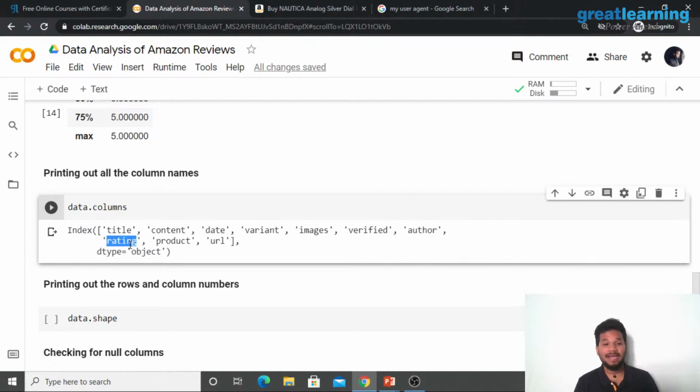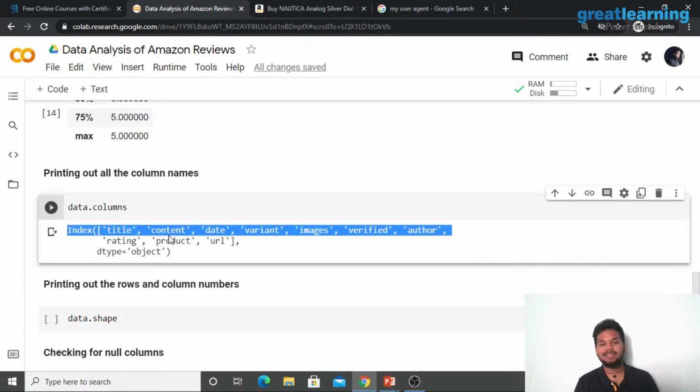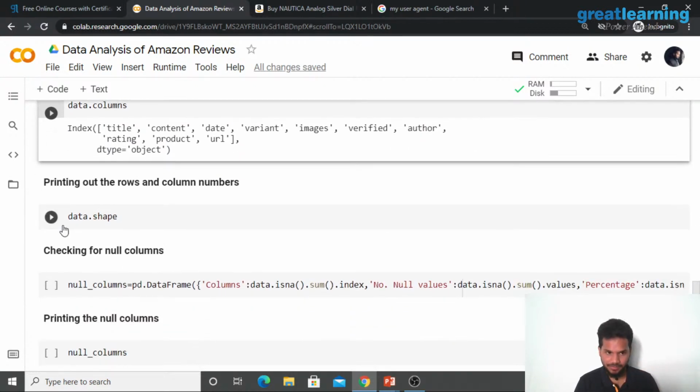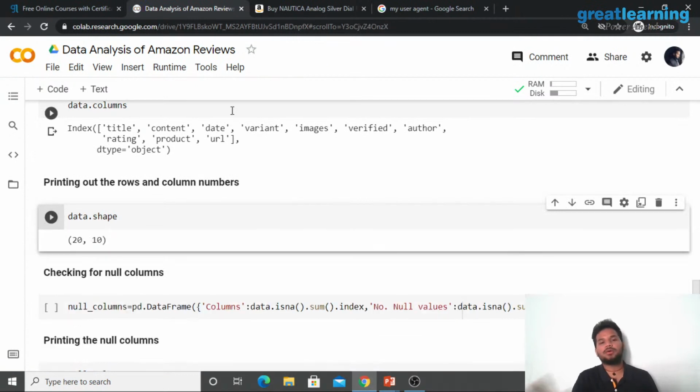Then you have the actual rating that they put for the product, and the URL of the product, right? So all of these are the column names. Next, in this case, it's very convenient for us. We have 10 columns and 20 rows of data. So data.shape is giving us that we have 20 rows and 10 columns of data.